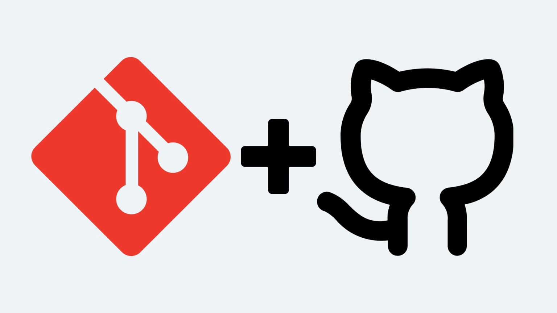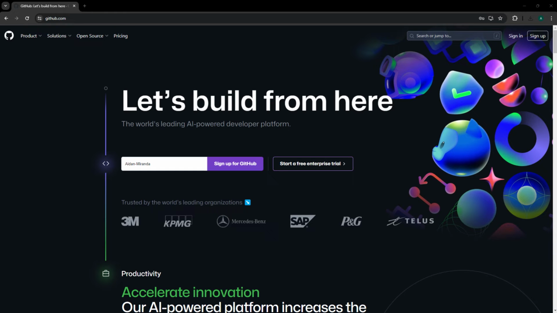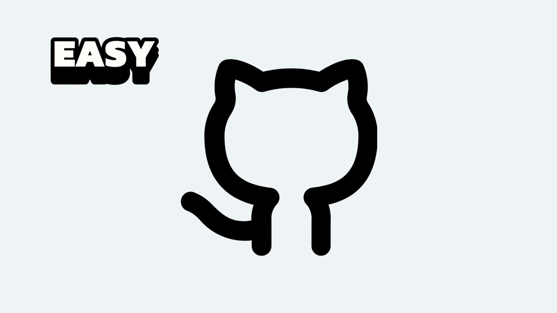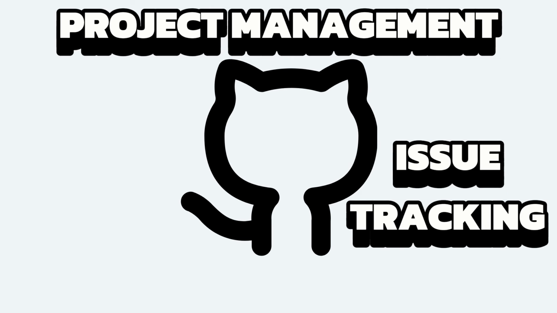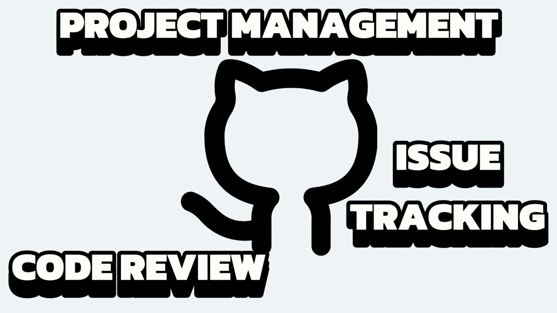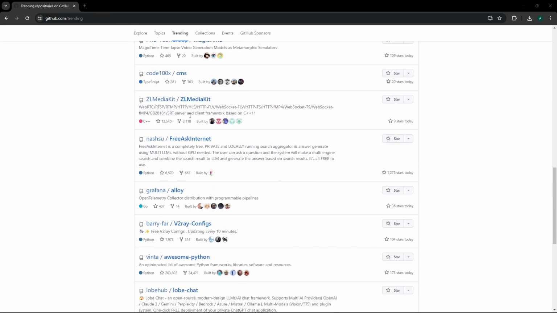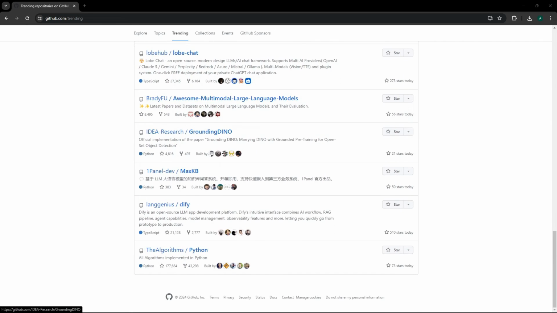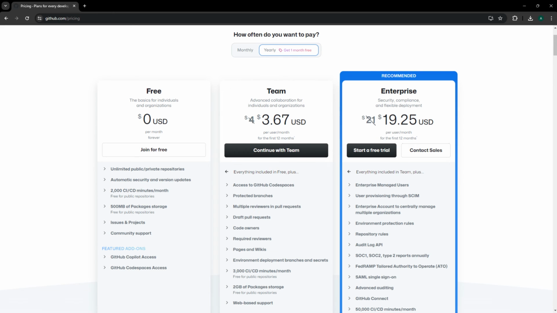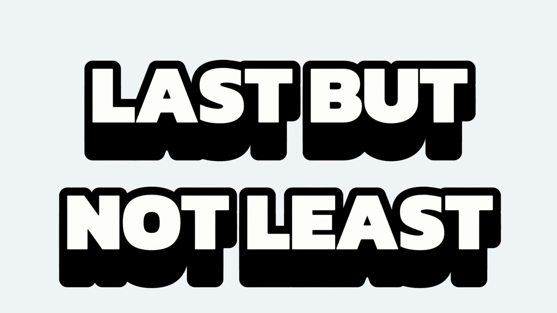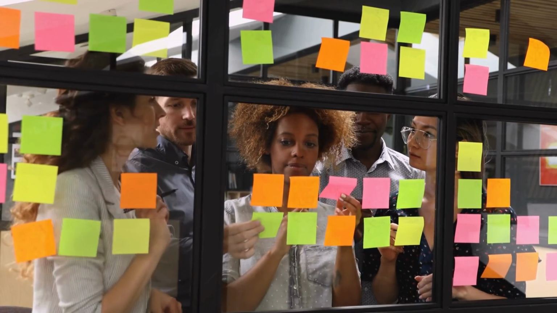Paired with Git, I recommend GitHub, which takes Git to the next level by providing a beautiful and user-friendly platform for hosting your Git repositories online. It not only makes it easy to collaborate with others, but also adds extra features like issue tracking, project management tools, and code review capabilities. GitHub's social aspect also makes it a fantastic place to showcase your work, connect with other developers, and contribute to open source projects. Plus, its free version is more than enough for almost everyone, so there's really no disadvantages to it in my opinion.